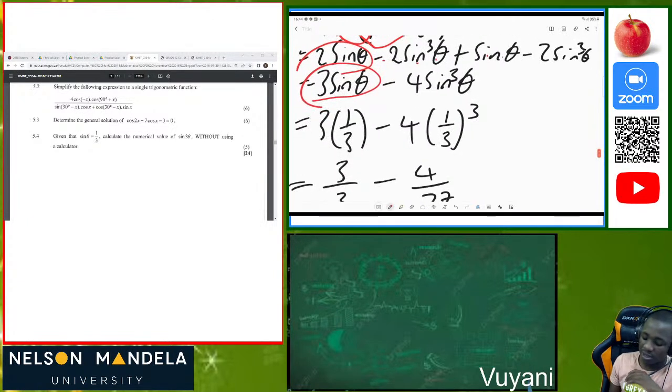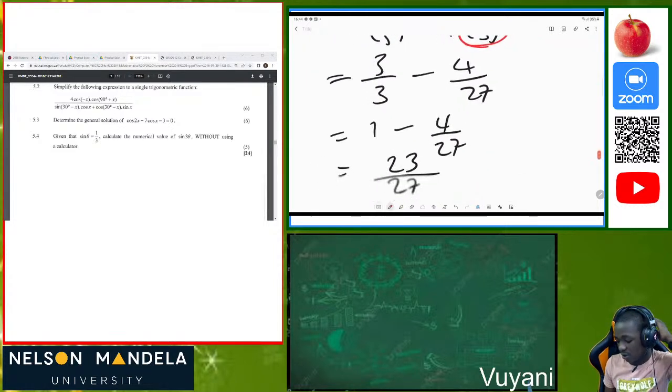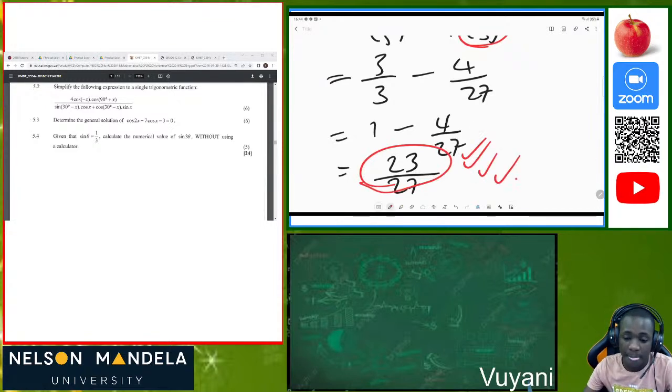Then you substitute the condition which you are given, that sine theta is 1 over 3. So sine theta is 1 over 3 and sine cubed is 1 over 3 cubed, without forgetting the cube. Then we'll be able to use our calculator and get the final answer. 5 marks. Is there anyone with any question? Is there anyone who has a question on that part?